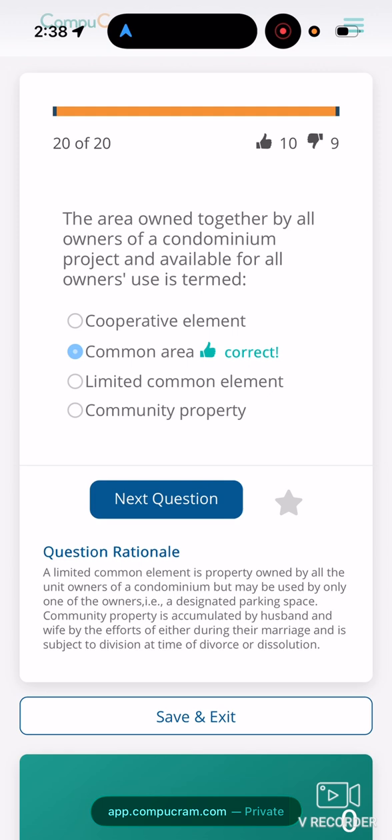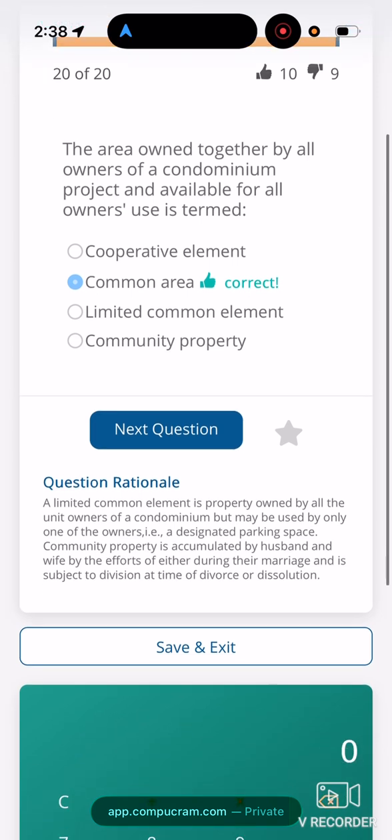Yeah, they're not asking you nothing too serious. Like, you can use context clues. Right here it says available for all owners to use. That's the common area. So the question rationale: a limited common element is property owned by all the unit owners of a condominium, but may be used by only one of the owners, i.e. a designated parking space. Community property is accumulated by husband and wife by the efforts of either during their marriage and is subject to division at time of divorce or dissolution.